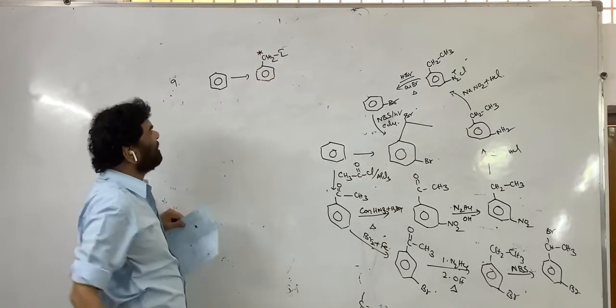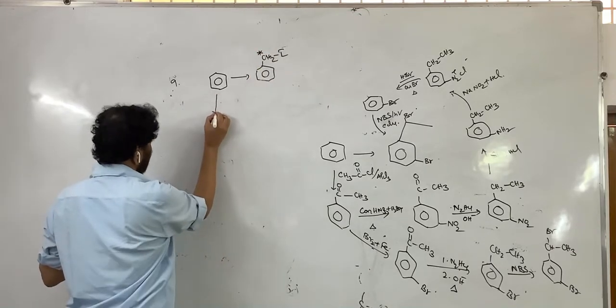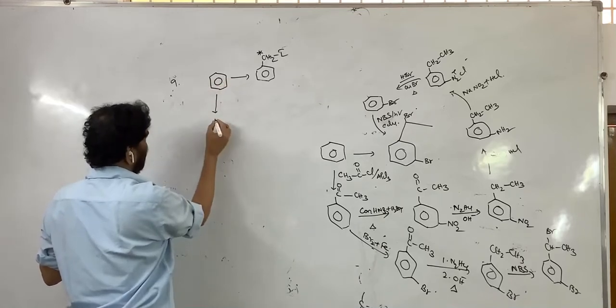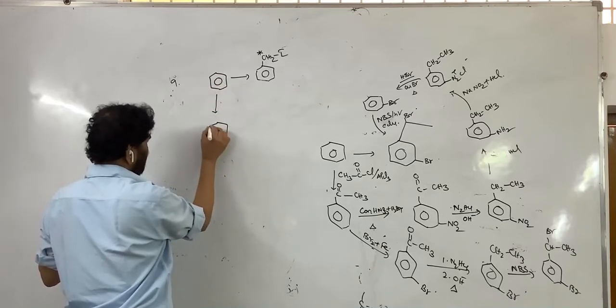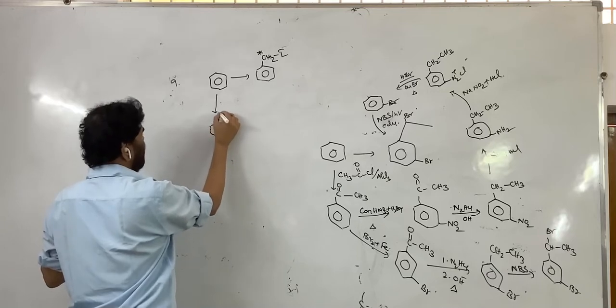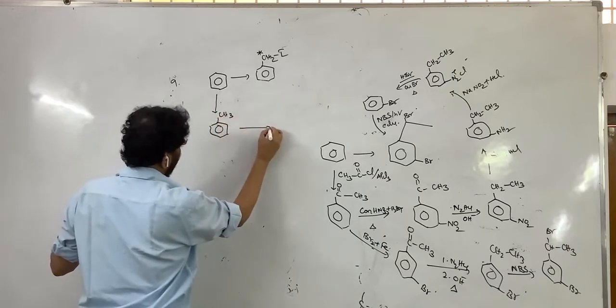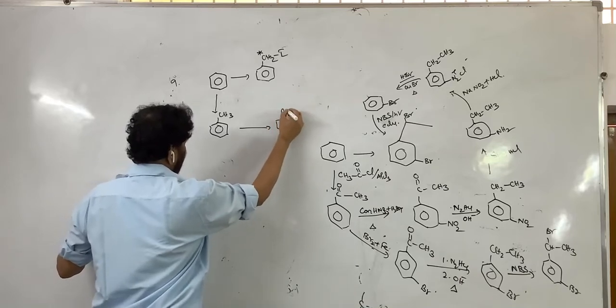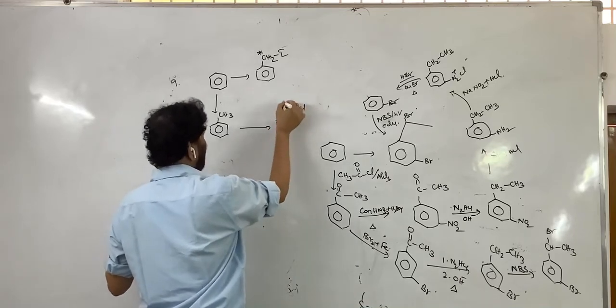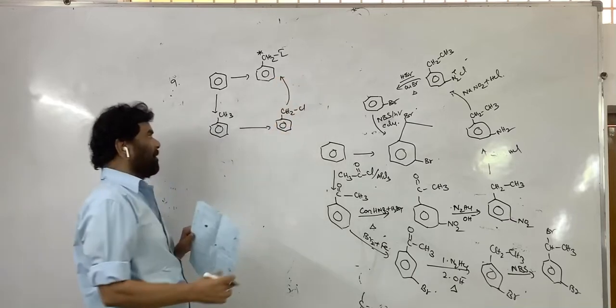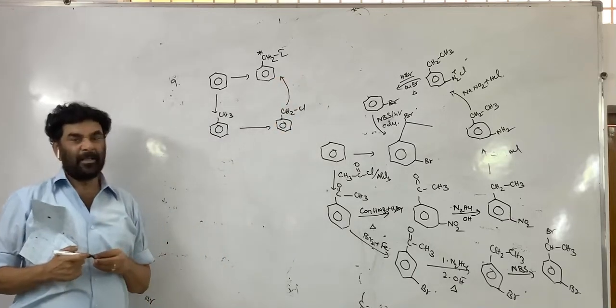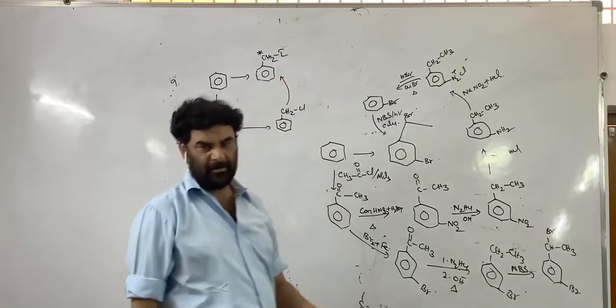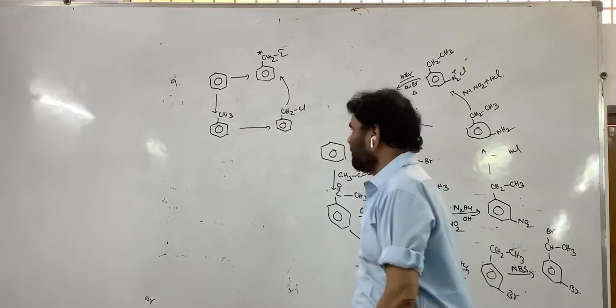Carbon, halogen. I am writing the word scheme. Toluene is converted into benzyl chloride. See, what are the reagents available? Benzyl chloride is converted into benzyl iodide. Chlorine is replaced with iodine.